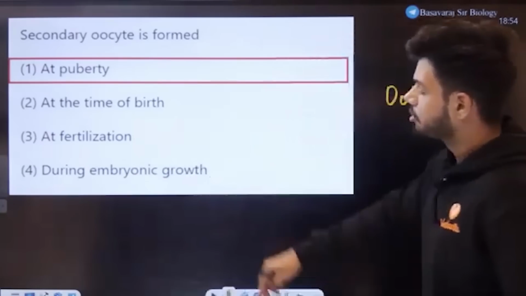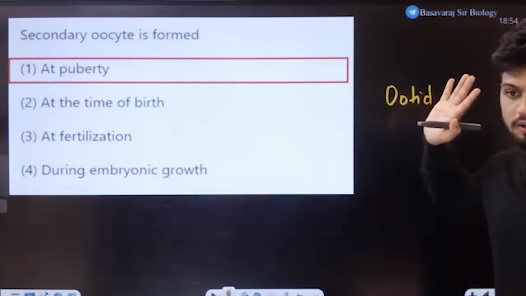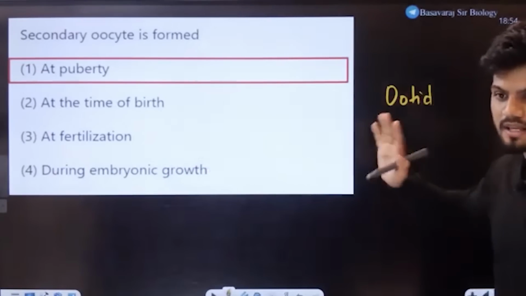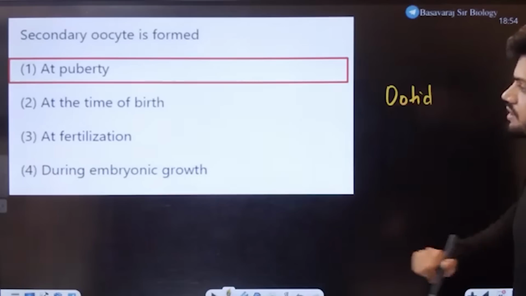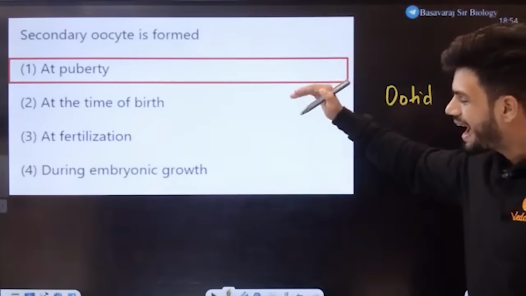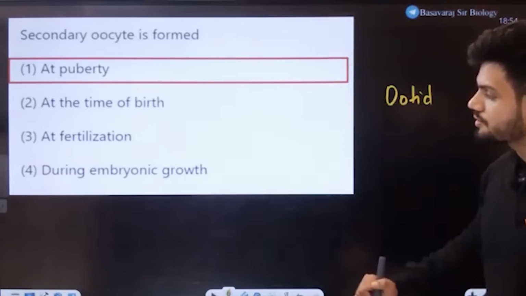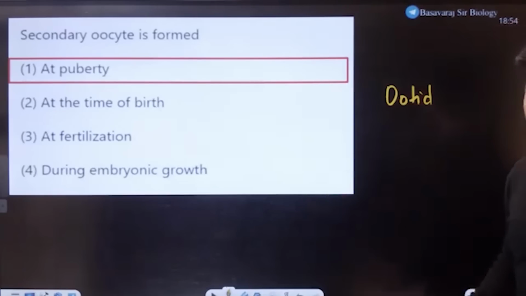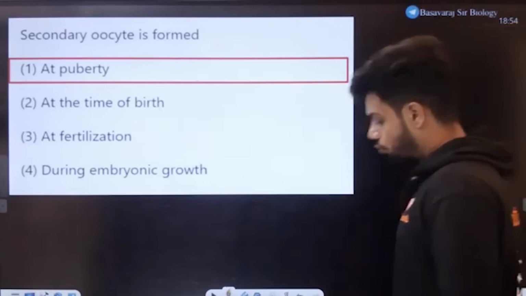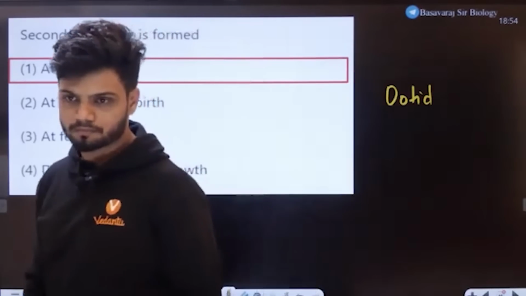Okay. All the same options again. Ootid is produced at which stage? Puberty, at the time of birth, at fertilization, during embryonic growth. Tell me the answer now, students. Ootid is produced at what stage now?